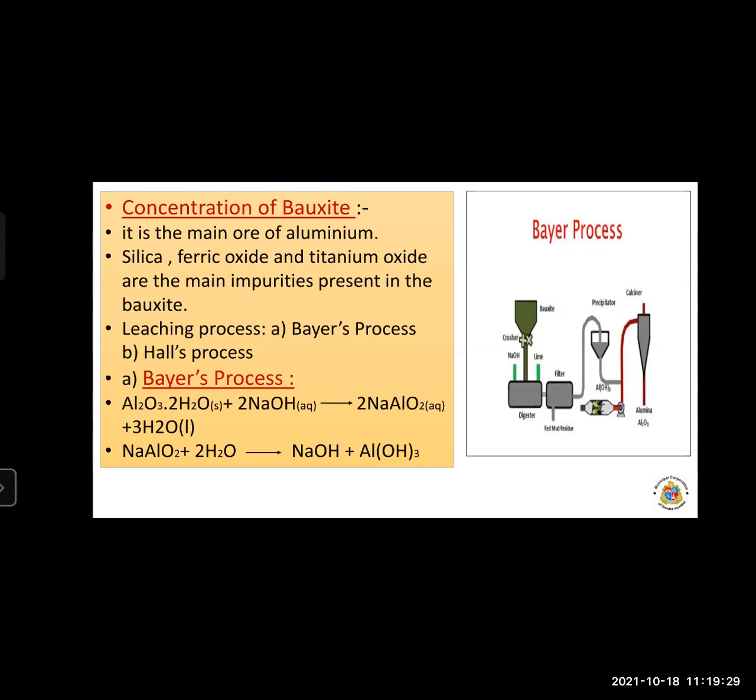So it is heated under high pressure for 2 to 8 hours in a digester.